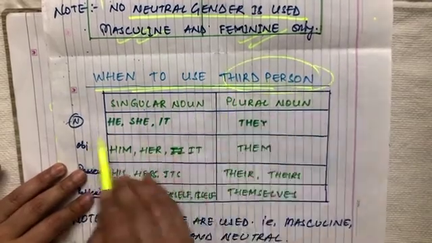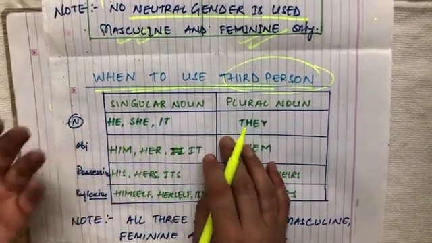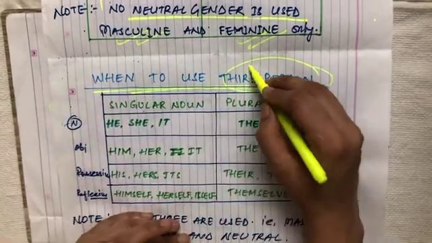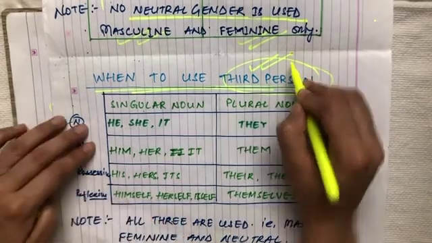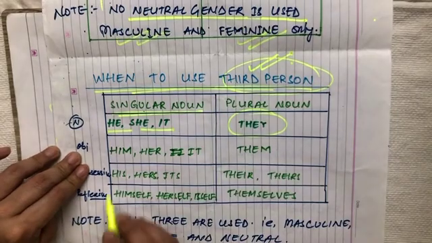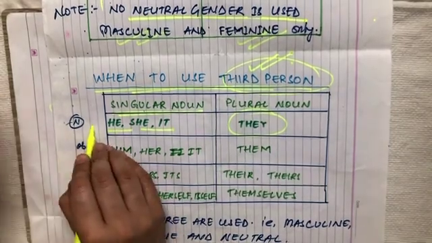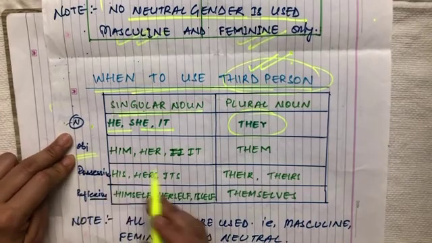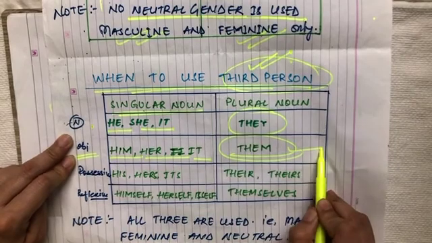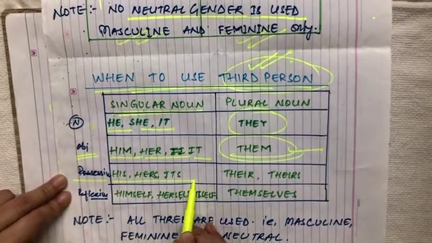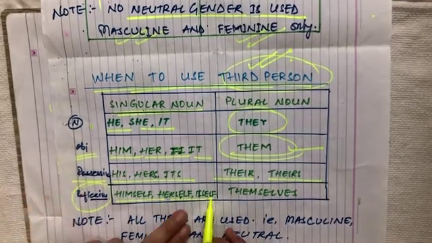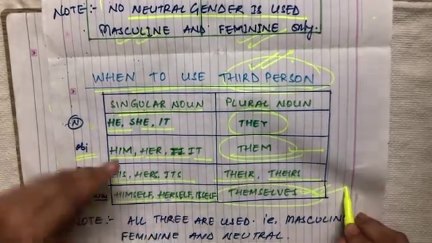What is the formation of the subject, object, or the noun when we are talking in terms of the third person? In the singular, the subjective or nominative forms are he, she, it, and the plural becomes they. In the objective form, him, her, it become them. In possessives, his, hers, its become their and theirs. In reflexive, himself, herself, itself become themselves.